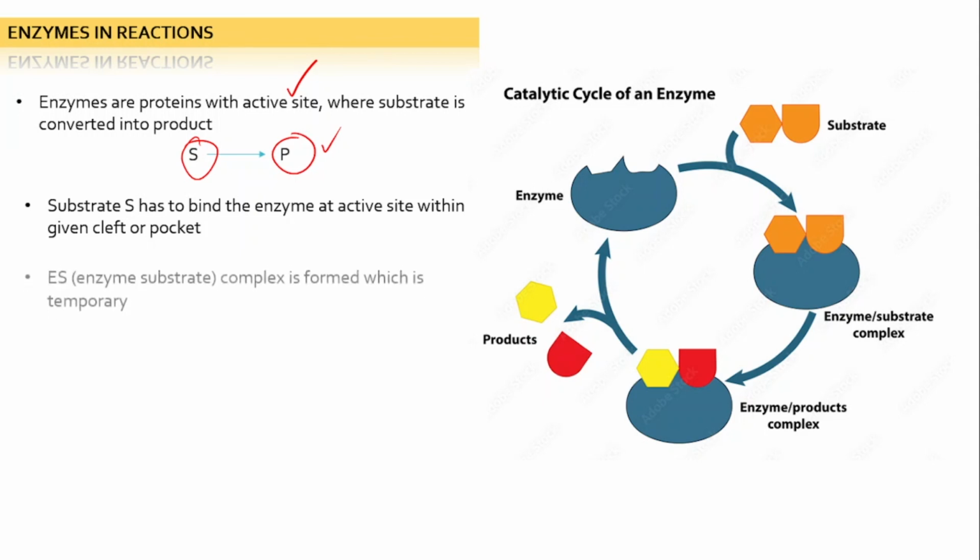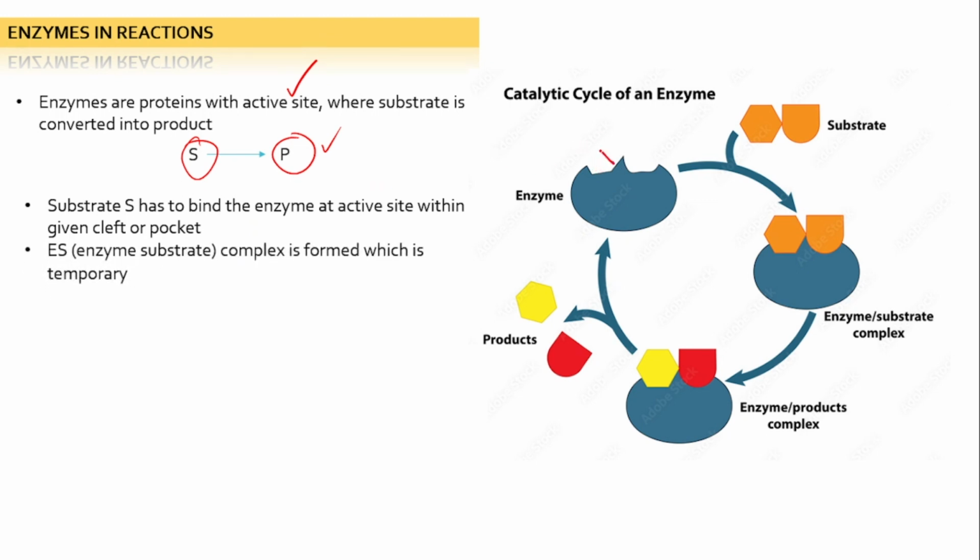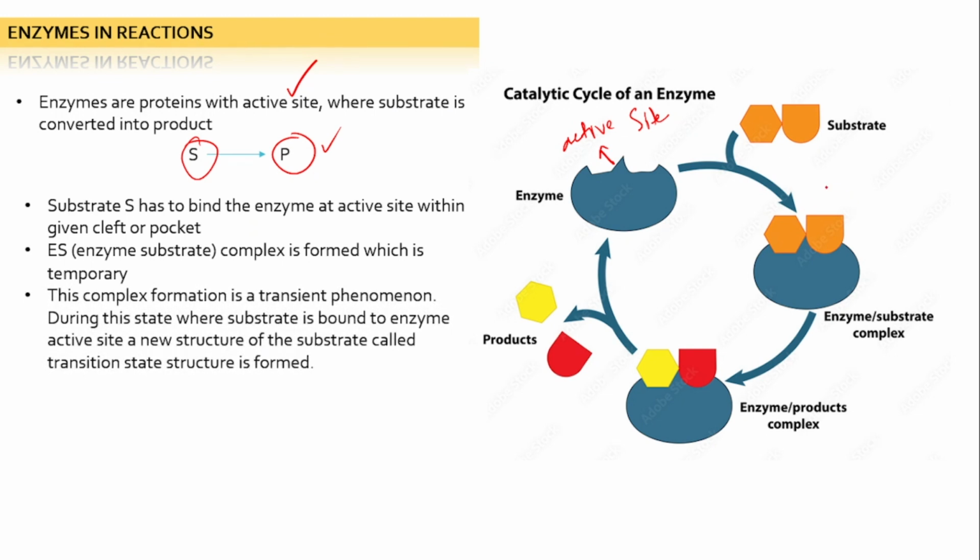And here this is the active site. This is the substrate, which comes in contact with the active site of the enzyme, forming the enzyme substrate complex. This complex formation is a transient phenomenon. This is the enzyme substrate complex, and here the enzyme product complex. During this state where substrate is bound to the enzyme active site, a new structure called the transition state structure is formed. This is the temporary structure which forms during the reaction.